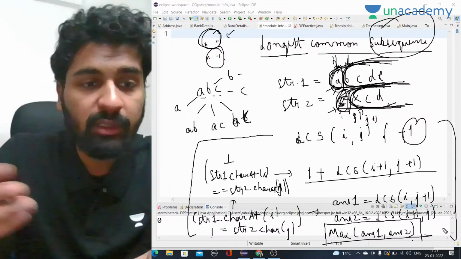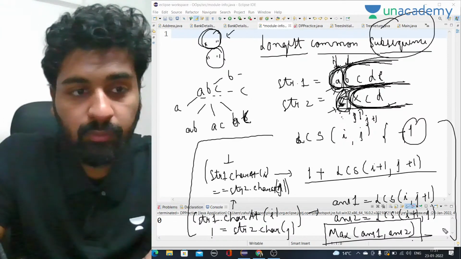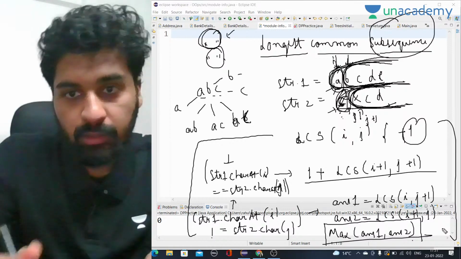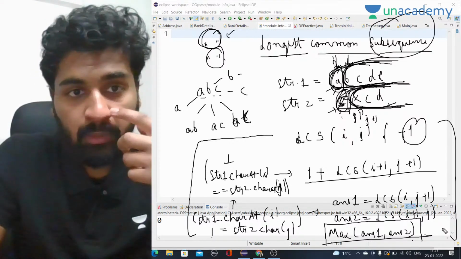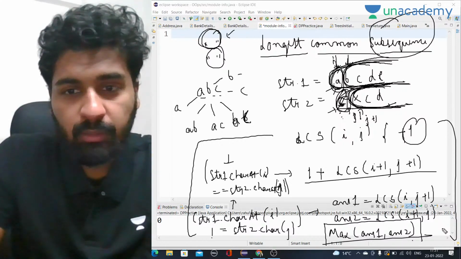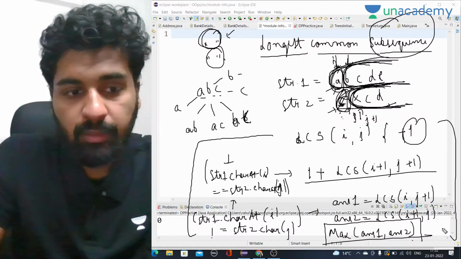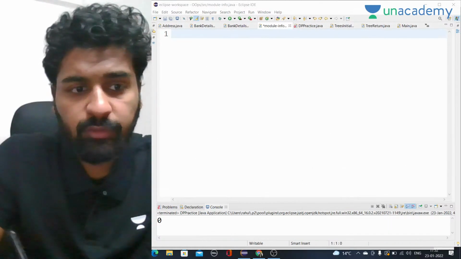First tell me if you guys have got this part, whatever we have done till now. I hope you guys have got it right. So let's write the recursive code for it.